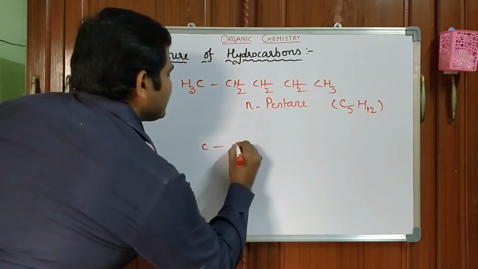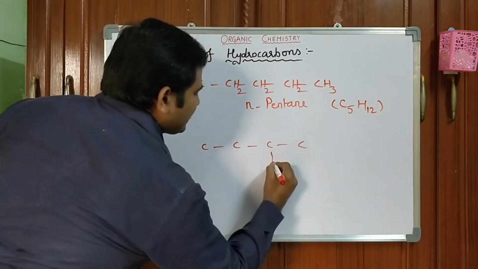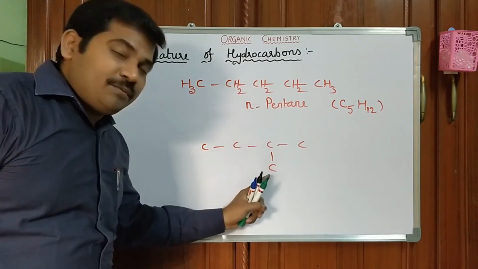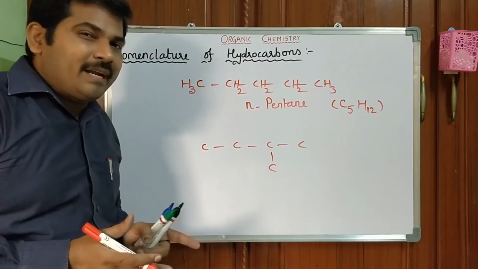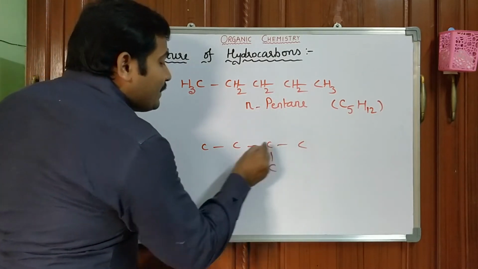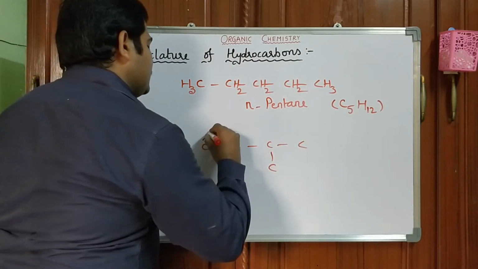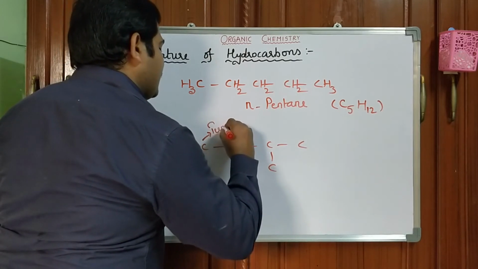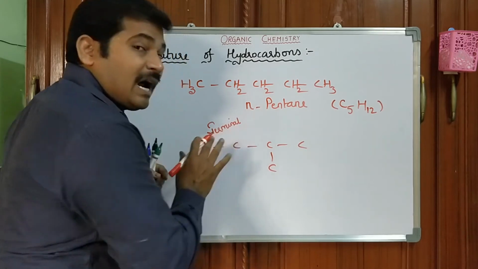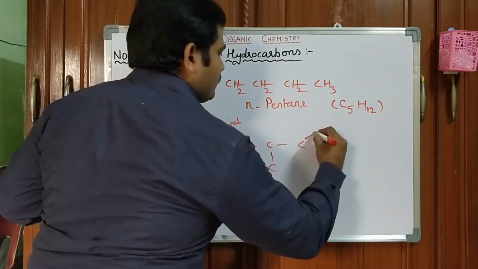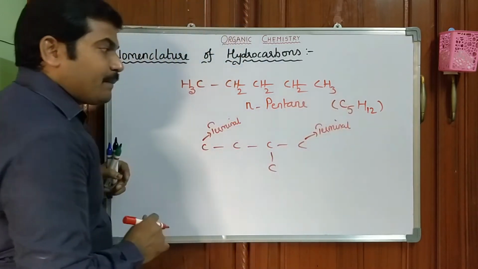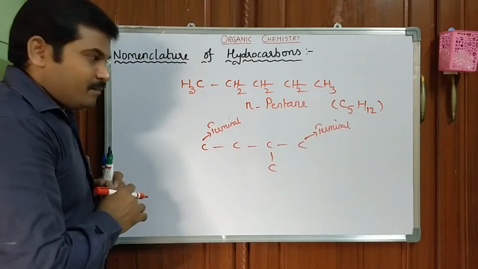I want to write the same structure in this particular format, because if any hydrocarbon contains some substituents, how to give the name? See, these are called terminal carbon atoms. What are these called? Terminal carbon atoms. What is the other name for terminal carbon atom? Ultimate carbon atom. Terminal carbon atom or ultimate carbon atom.